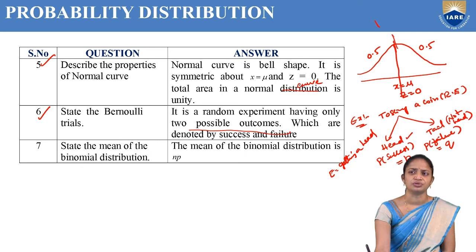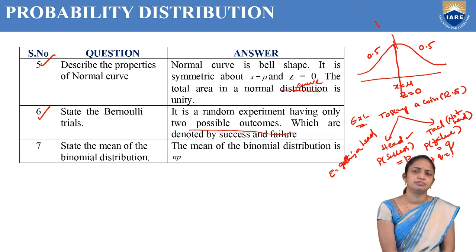Therefore p plus q equal to 1. The probability of success plus the probability of failure is always equal to 1. So a Bernoulli trial is a random experiment having only two possible outcomes, success and failure.